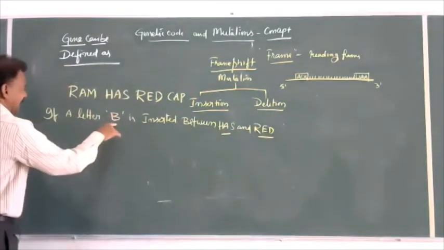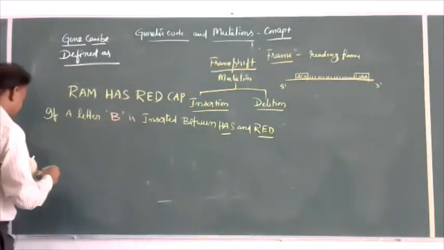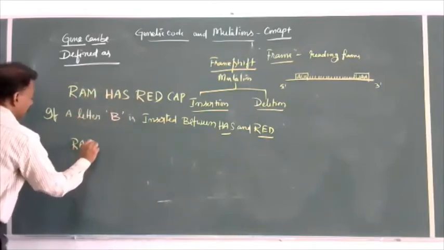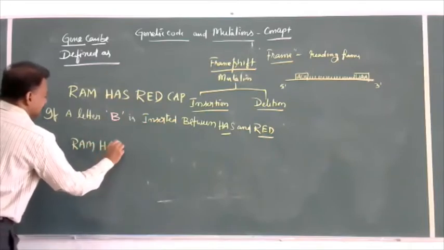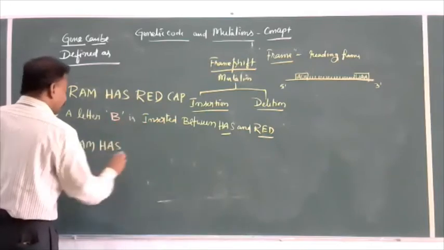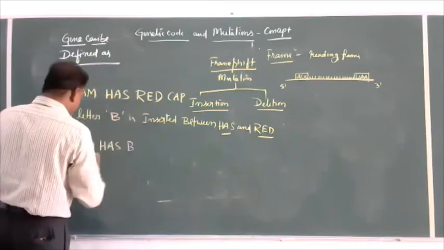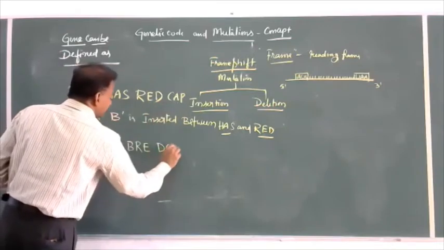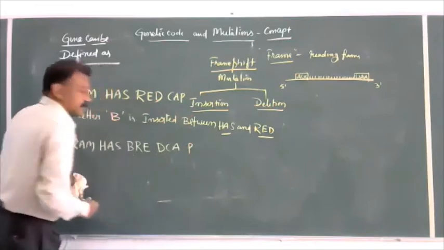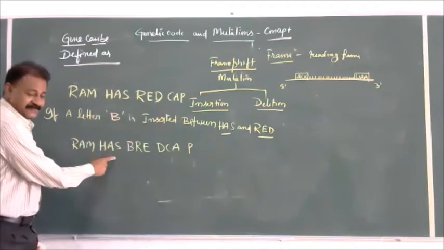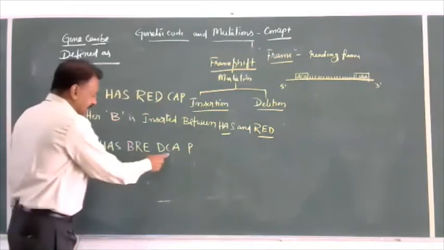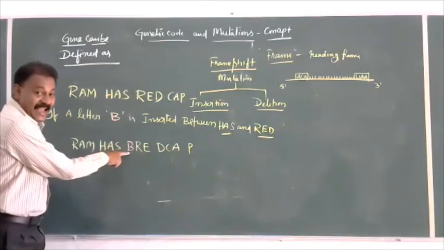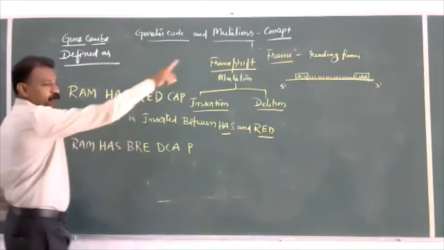If B is added between has and red, let us take by adding the B here. Ram has B-R-E-D-C-A-P. There is no meaning at all. There is no meaning when a single base is added or inserted due to mutations.